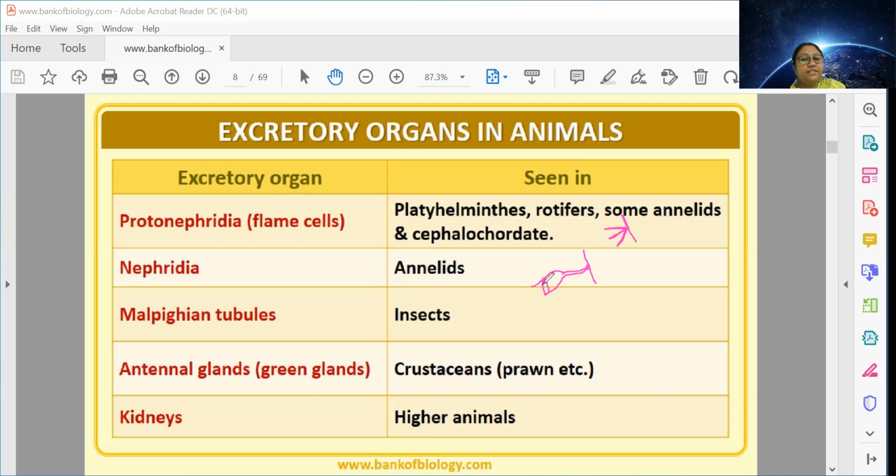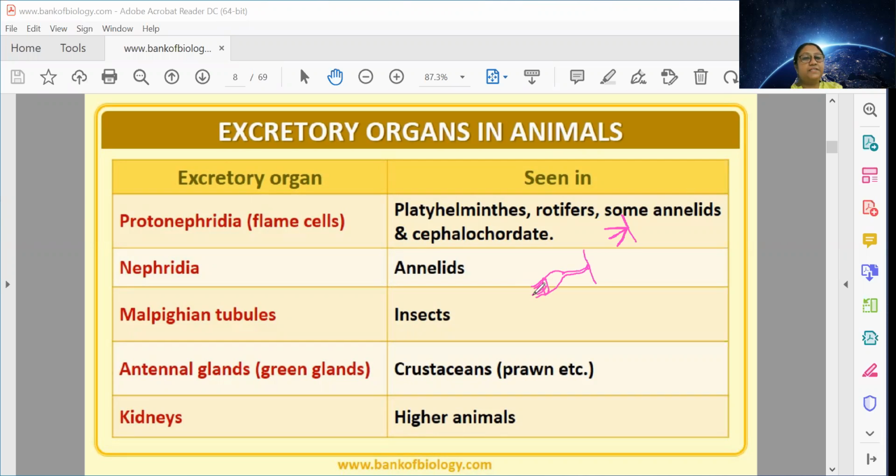This funnel-like structure has numerous cilia or extensions at the border of its mouth. So nephridia look like this. Similarly, it will also collect the excretory substance present in the body and extend it outside.